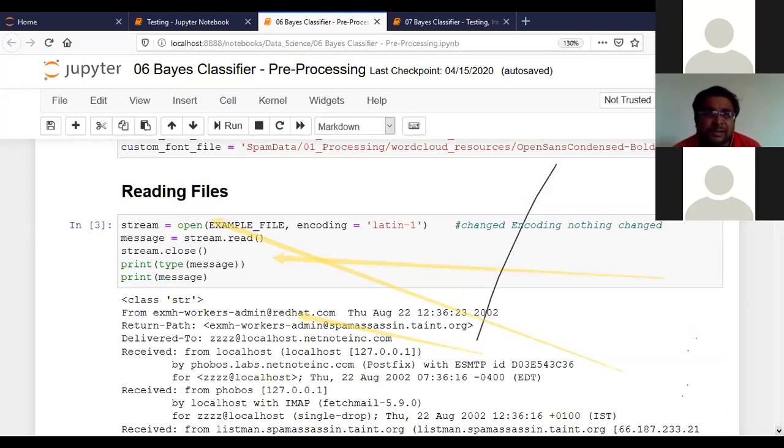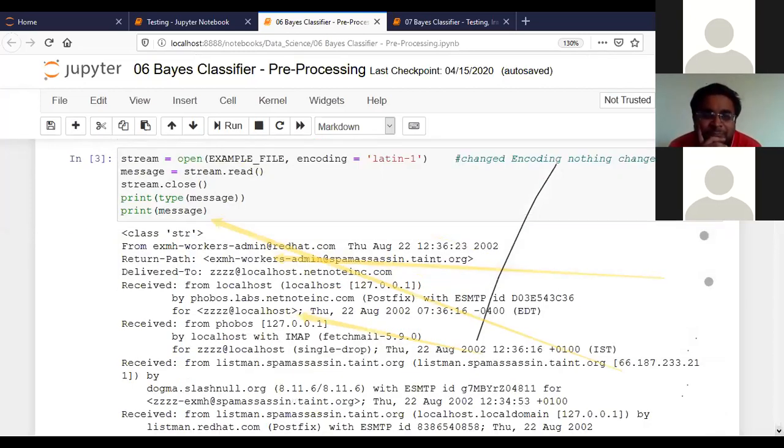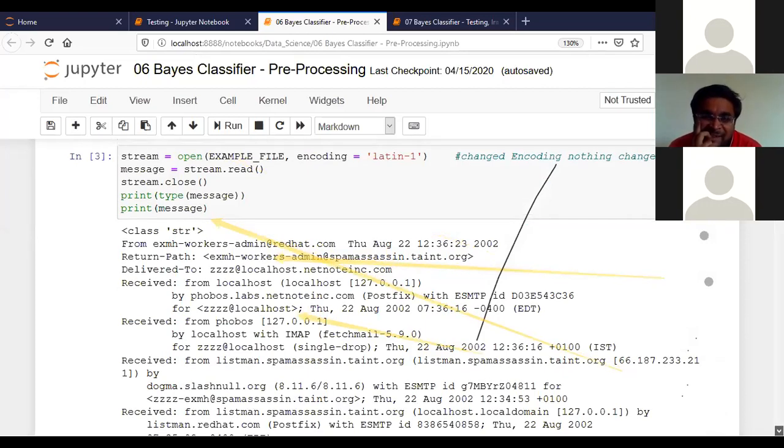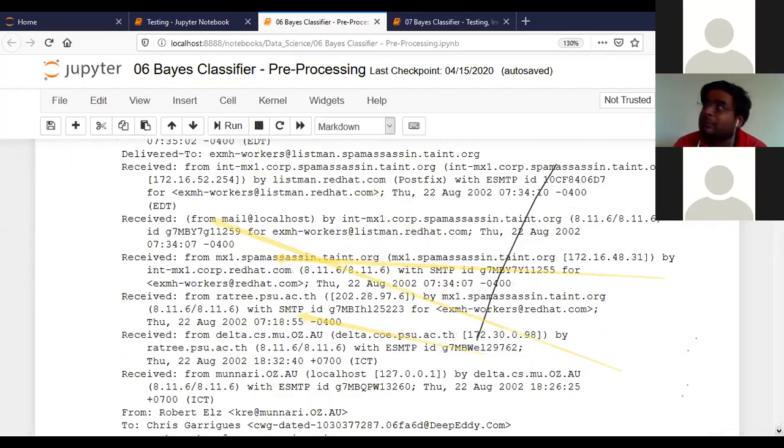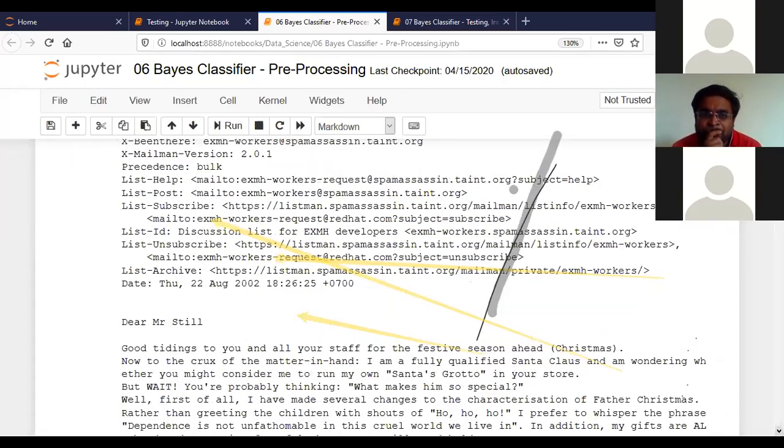I'm just explaining a spam email filtering project. What I have to do in that project is, firstly, read the file. I took an exemplary email. This was the email, and the only thing we basically need is the body, starting from "Dear Mr."